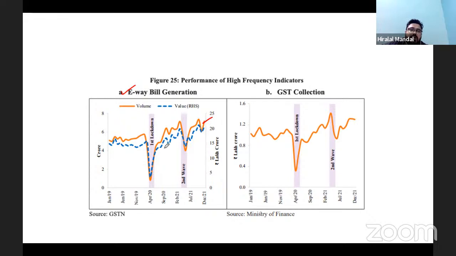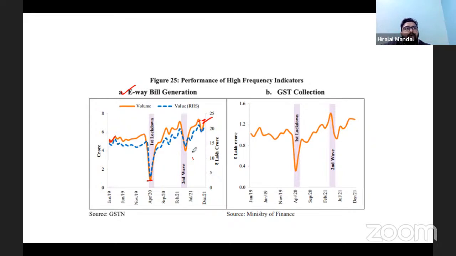So if you look at the e-way bill generation, it went down in April 2020 when it was a complete lockdown, and thereafter it made a comeback, and you see it has reached even above where it was in January 2020. In fact, its growth can be seen, and it is here. All right. So you can see that e-way bill generation is suggesting that more and more transportation is being done.